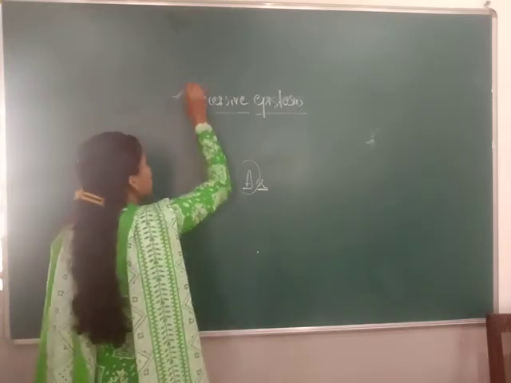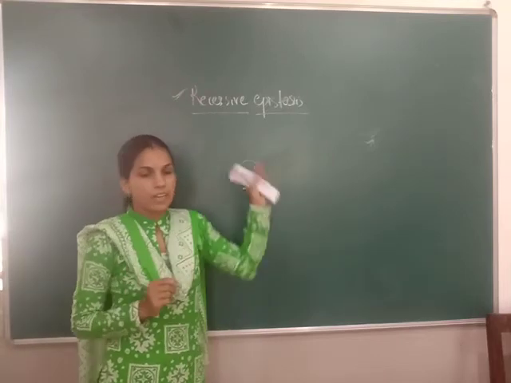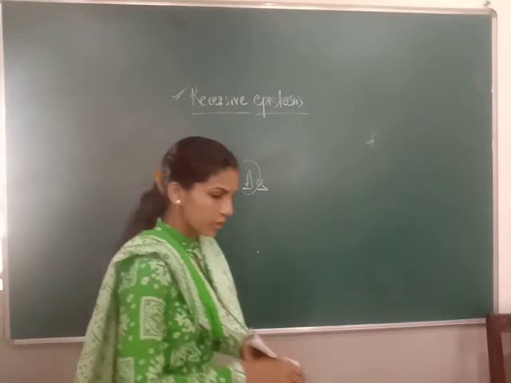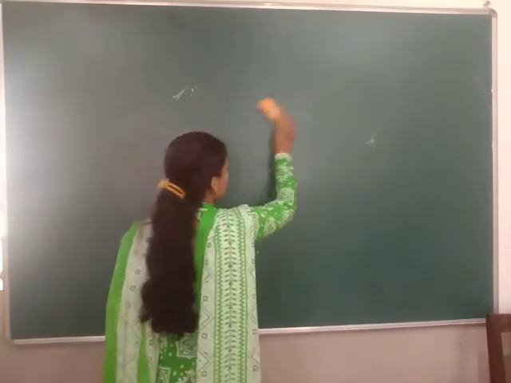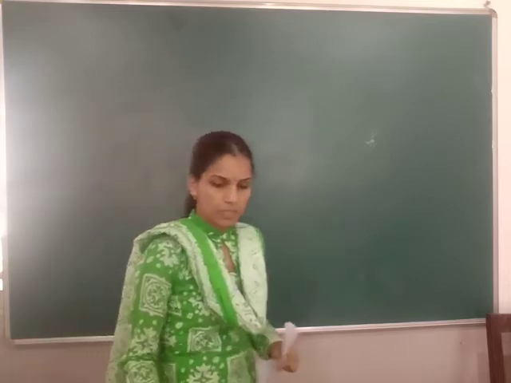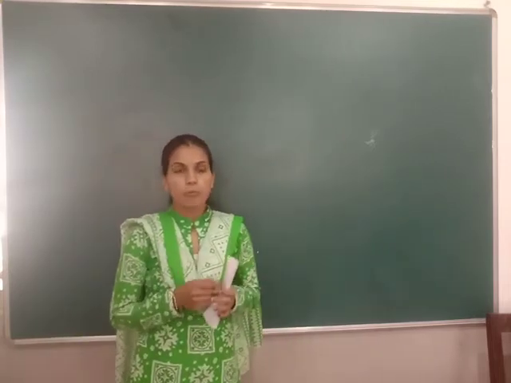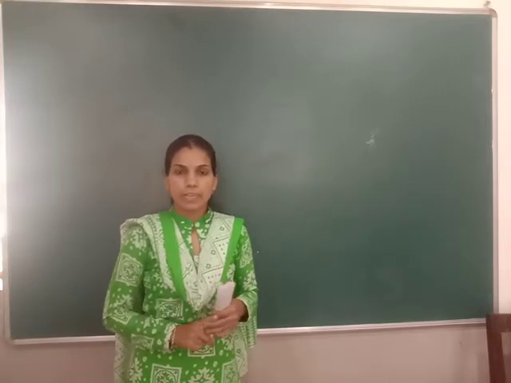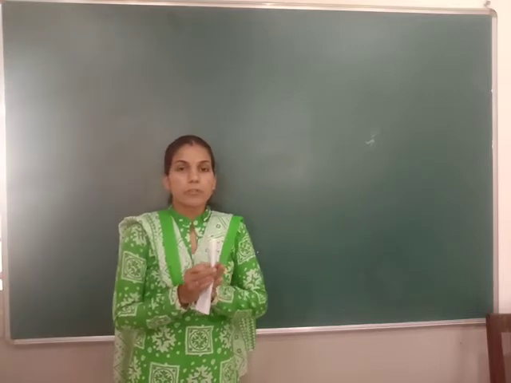Today we move to the next type of epistasis, that is recessive epistasis. Which example did we take for dominant epistasis? That is the plumage color in fowls, the leghorn and wyandotte. Fowls means poultry fowl, and plumage means feather.